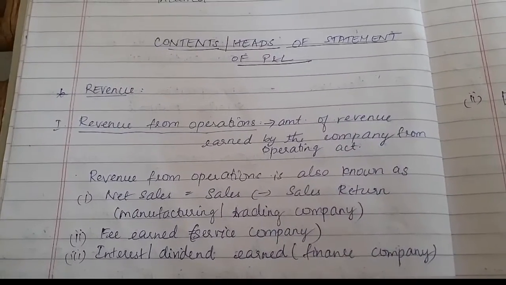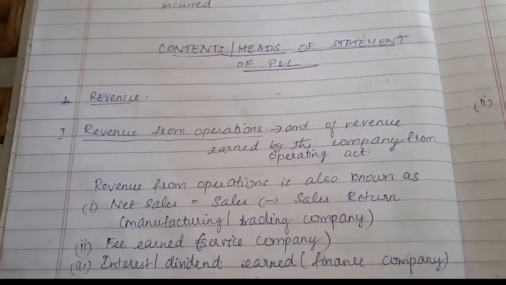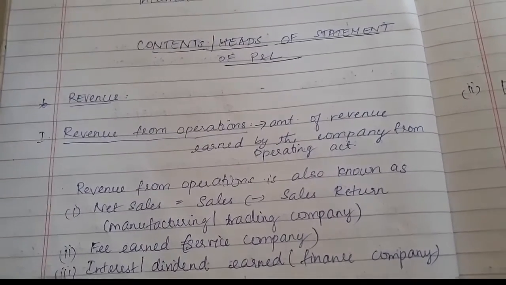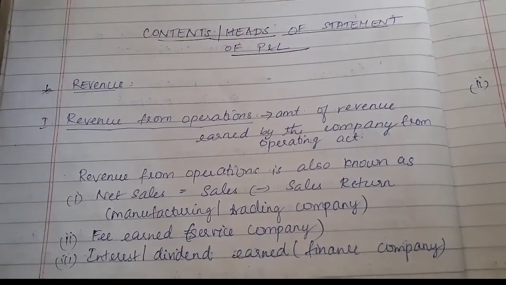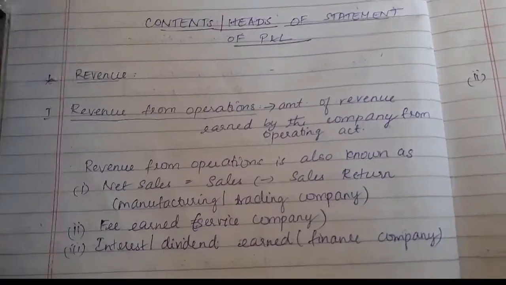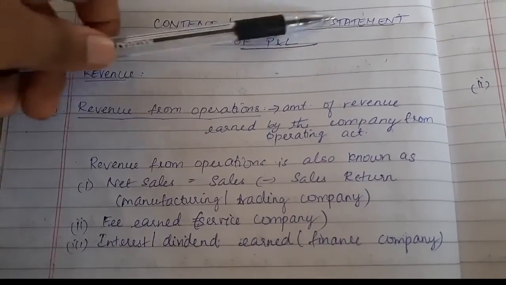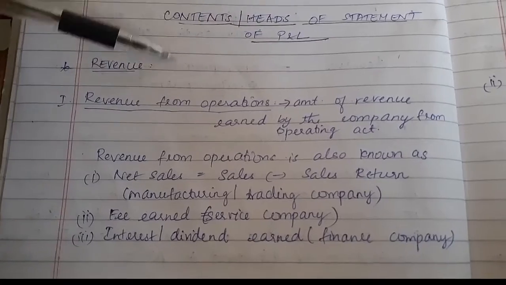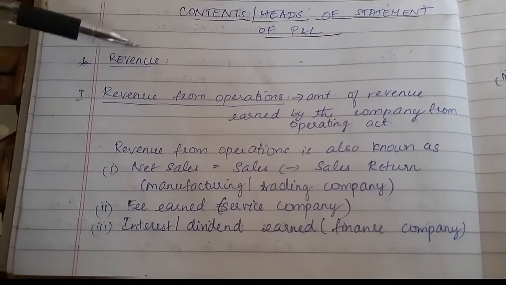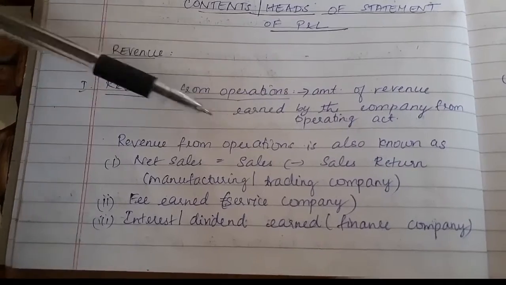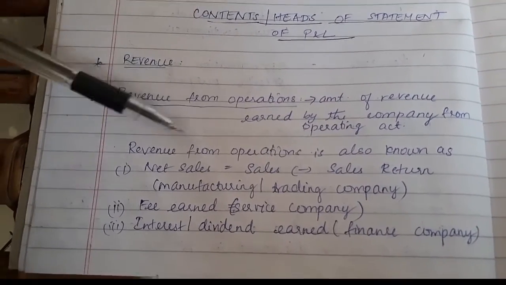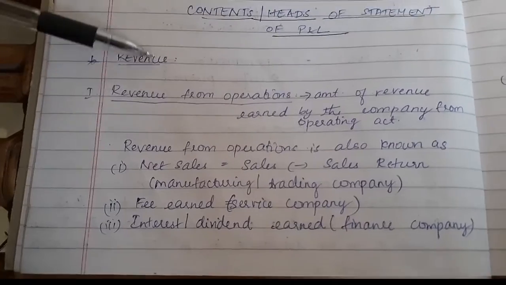Heads and subcontents of the statement of P&L. We have checked the characteristics and also the introduction. We have also checked the format. So now let's come to the contents and heads of the statement of P&L account. The first we'll see is revenue, then we'll see expenses, then we subtract expenses from revenue and you get your profit, then subtract tax, and you get your profit or loss for the year.